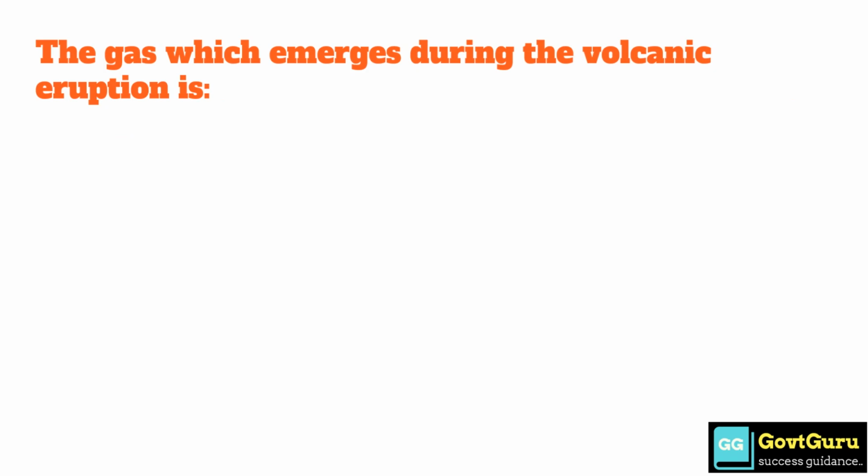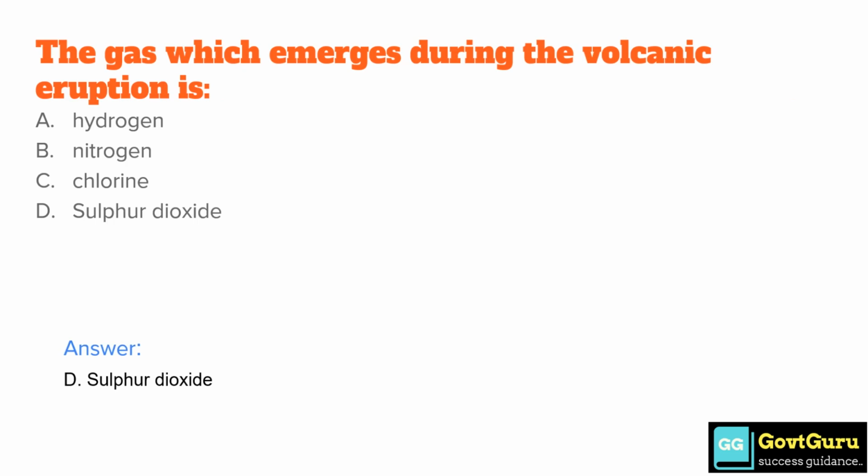The gas which emerges during a volcanic eruption is option A, hydrogen. Option B, nitrogen. Option C, chlorine. And option D, sulfur dioxide. The correct answer is option D, sulfur dioxide.